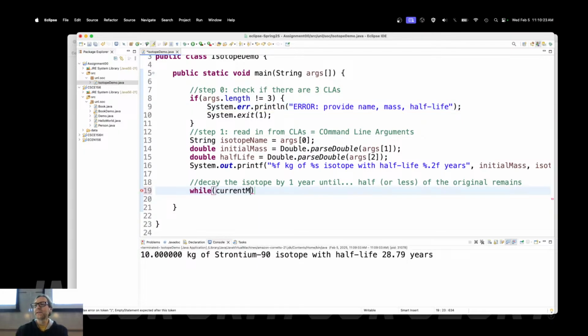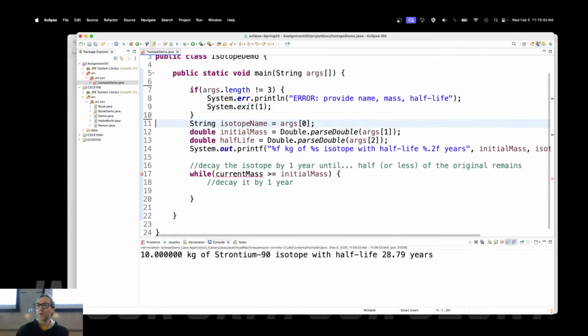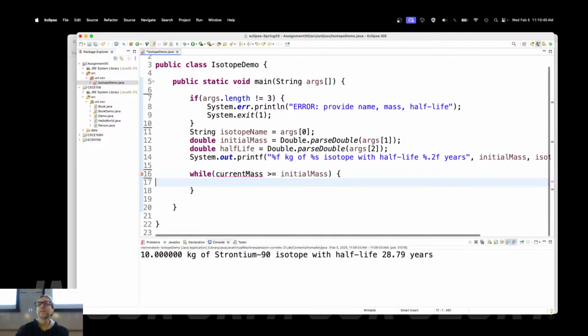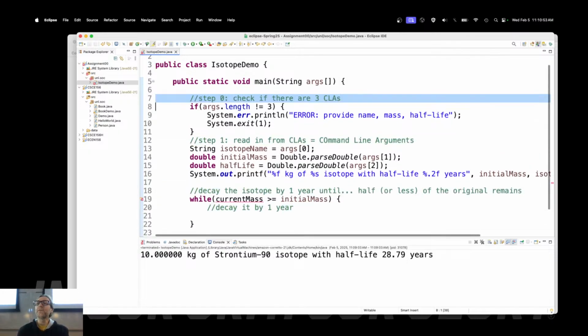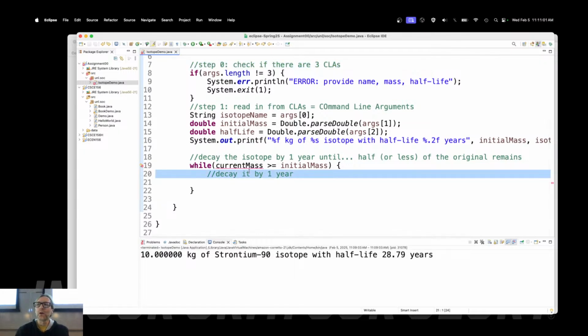the current mass is greater than the half of the initial mass, I will continue to decay it by 1 year. Okay? By the way, when you turn your stuff in, this is cruft. This should not be in there. It's perfectly fine to do that as outlines, but when you're done, make sure that you take them out like I just did. Otherwise, that's bad style points and points off. I'm going to leave them in because these are going to be posted to the notes later on and you might find them helpful or may not, but this is not what you should leave in your final code.